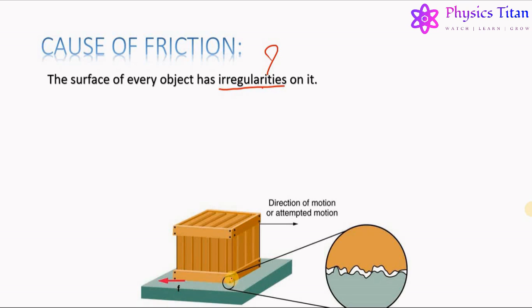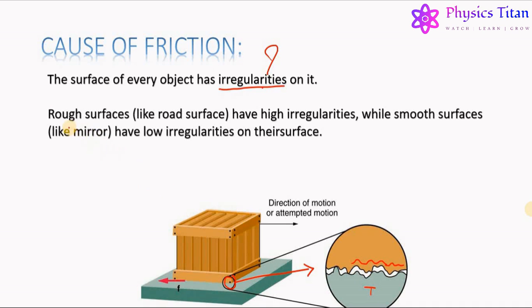But if we take out an area and zoom it with the help of a microscope, we will find that there are a large number of irregularities present at the surface of both the box and the table. Rough surfaces like a road surface have a large number of irregularities on them, while smooth surfaces like a mirror have a low number of irregularities on their surface.